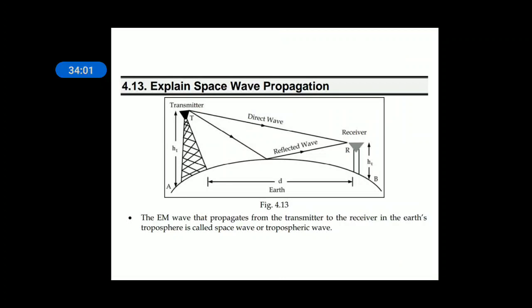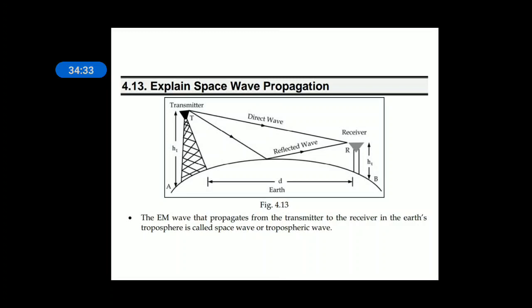And space wave propagation. Till now we discussed ground wave and sky wave. Ground wave is also known as surface wave propagation or medium wave propagation, whereas sky wave propagation is also known as HF propagation or ionospheric propagation. In ground wave propagation, the ground acts like a good insulator so that the wave slides over the earth and reaches the receiver from the transmitter.